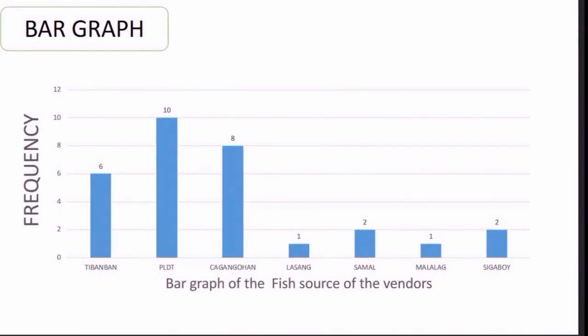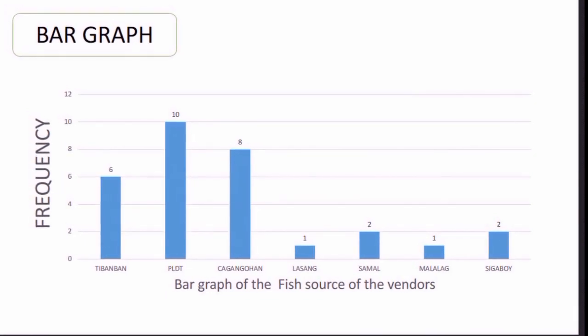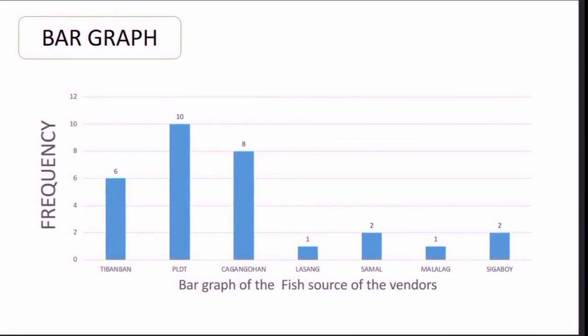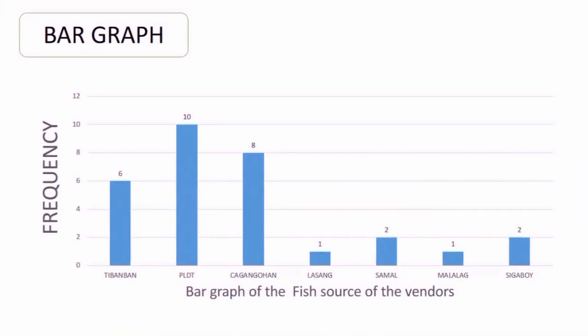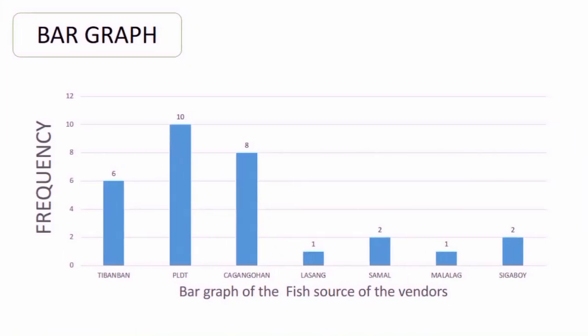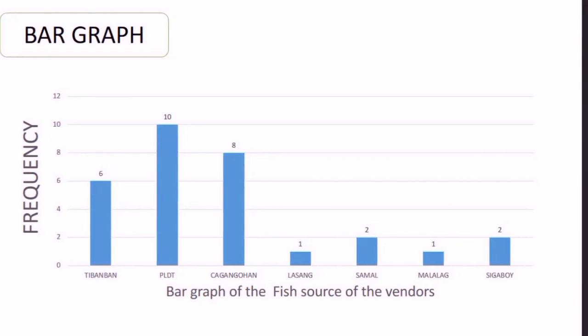The bar graph of the fish source of the vendors. Frequency: 6 Tibanban, 10 PLDT, 8 Kaganguhan, 1 Lasang, 2 Samal, 1 Malalag, 2 from Sigaboy. That is the bar graph of the fish source of the vendors.